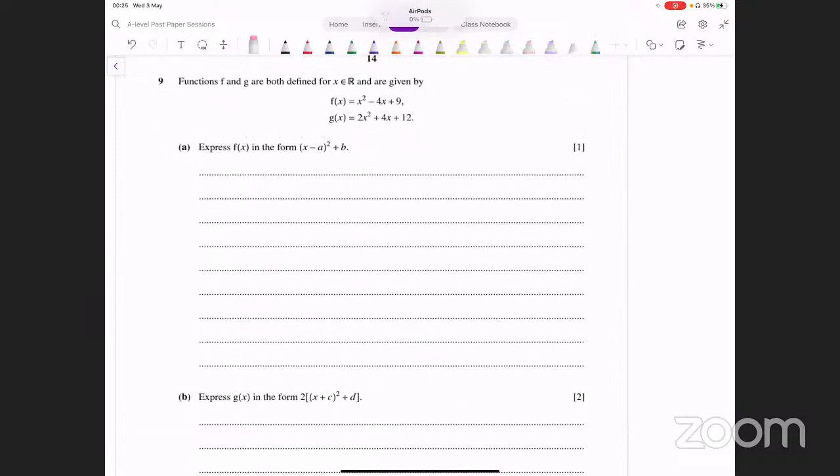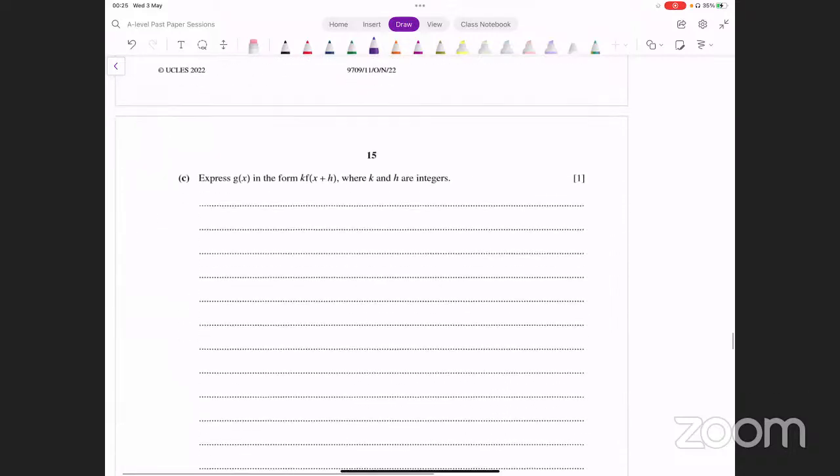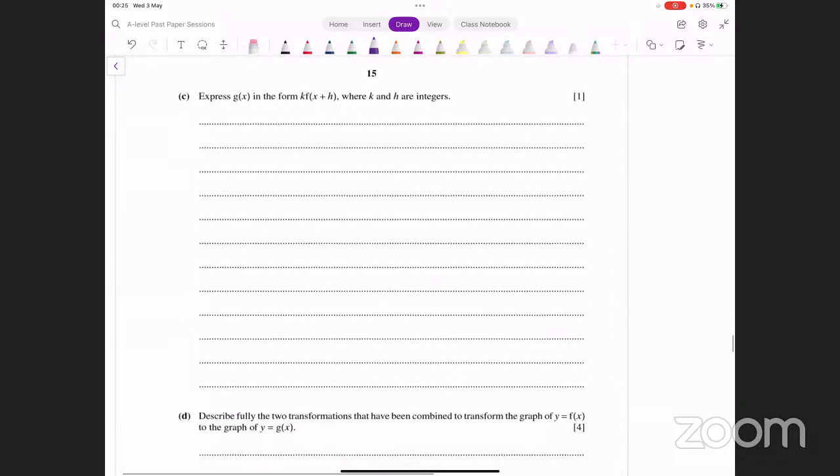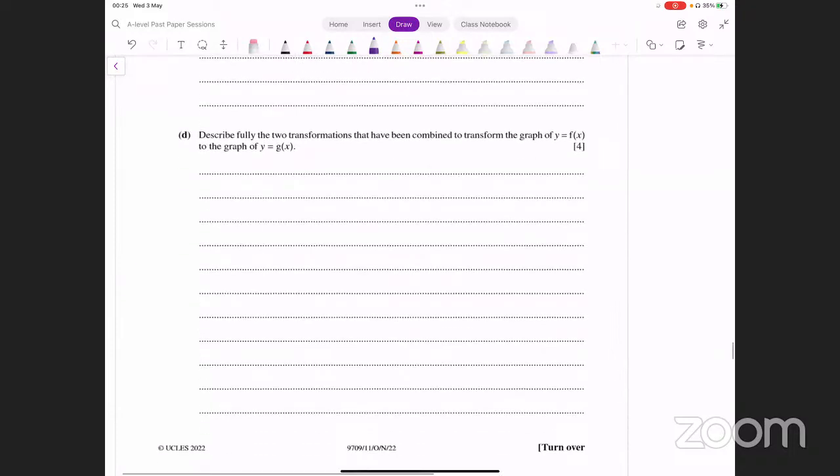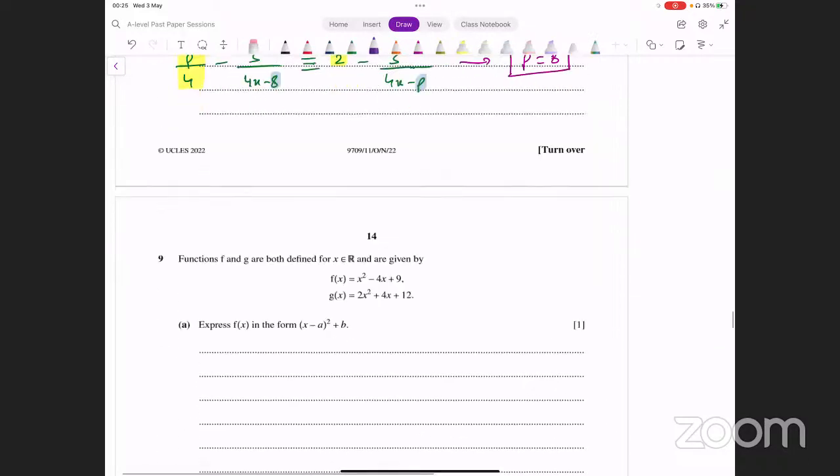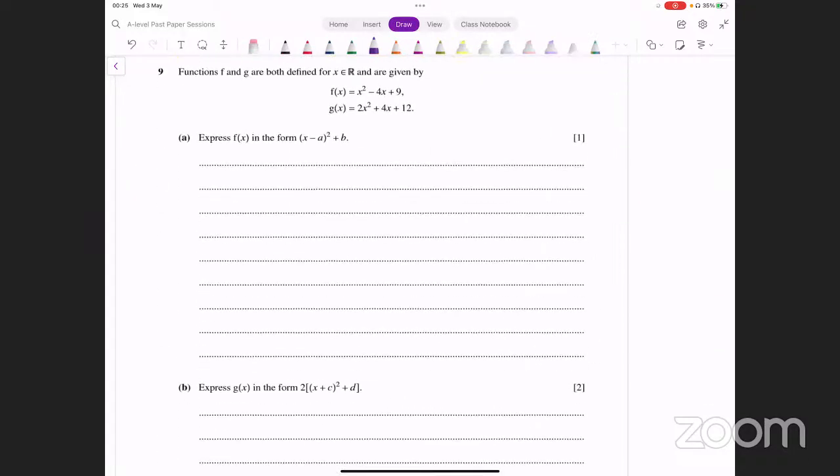Question number 9. Functions f and g are both defined for all real numbers. We have to first express f of x in this form and then express g of x in this form. The transformations come in later; at the start it may look easy. Let's do this. In the first part, you have to complete the square.